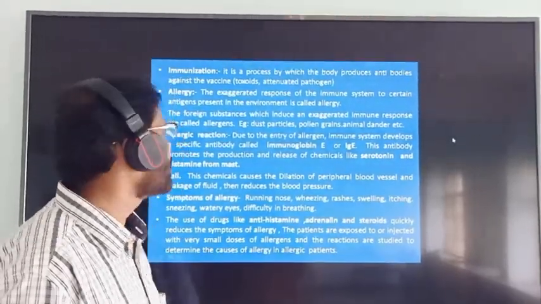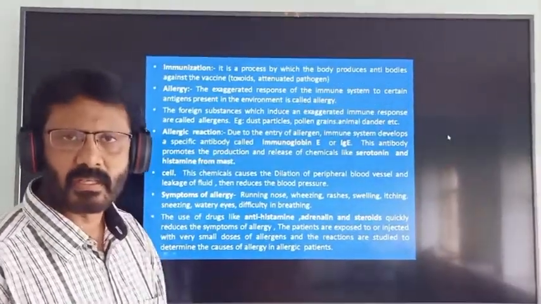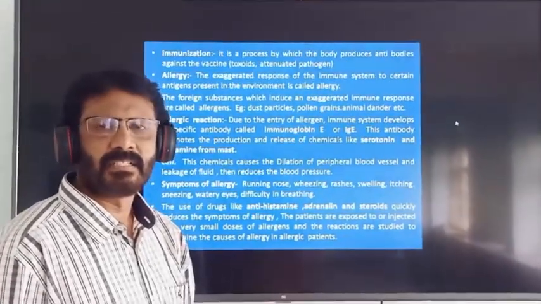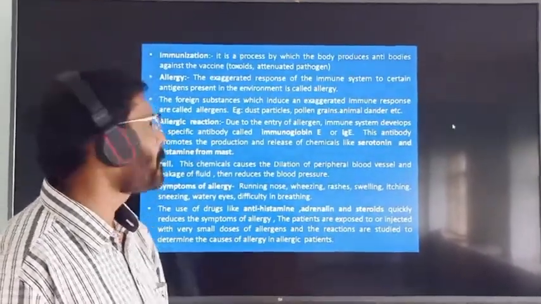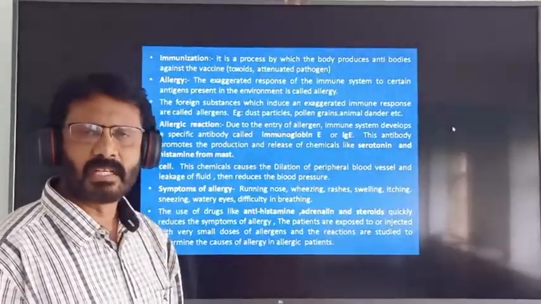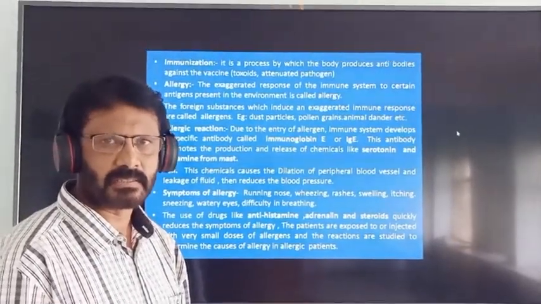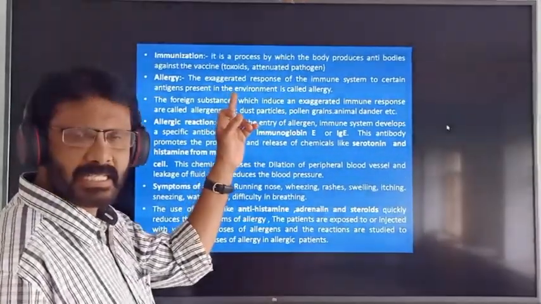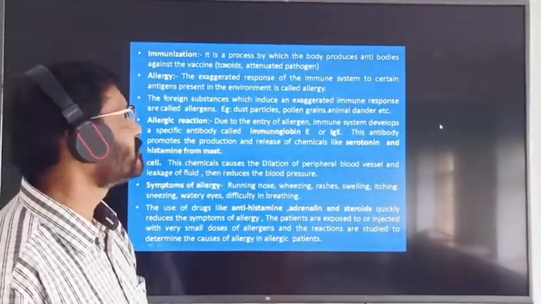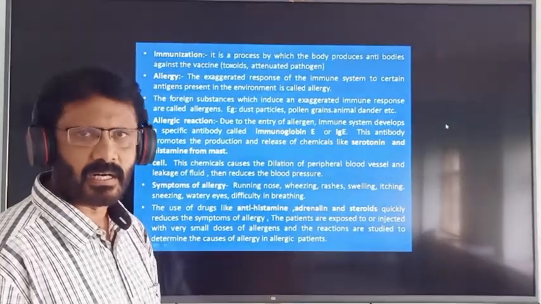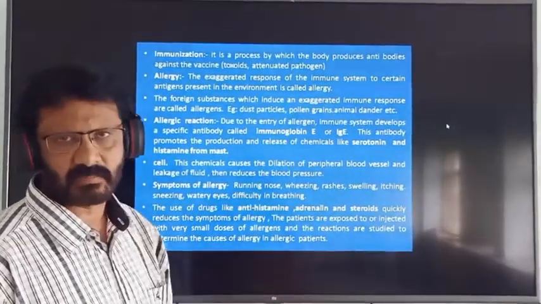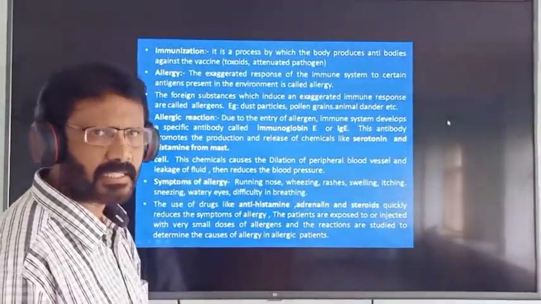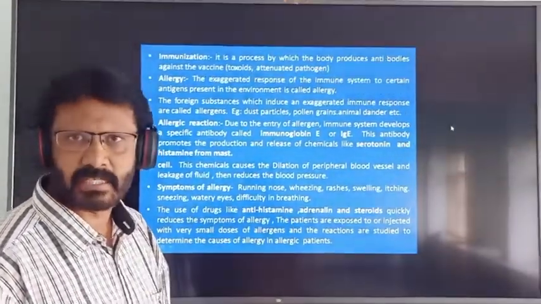Next point is allergy. What is allergy? This is very important. It is an exaggerated response of the immune system to certain antigens present in the environment.